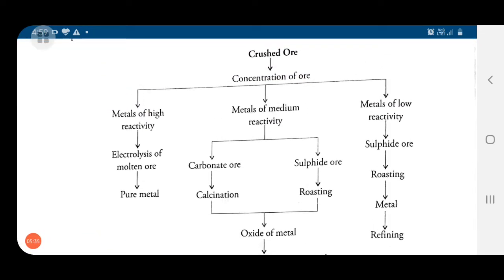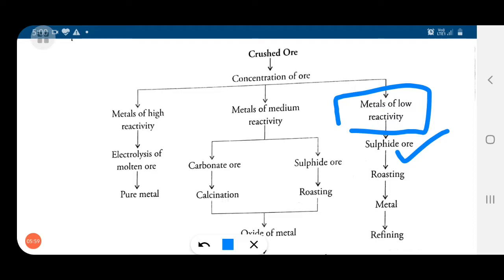Now see the last one, metals of low reactivity. In this we will take the example of mercury. If we want mercury in purified form, mercury occurs in sulfide ore form, which is called cinnabar.